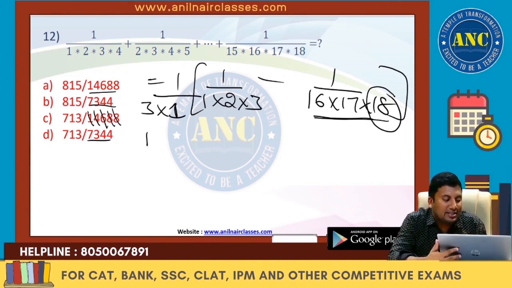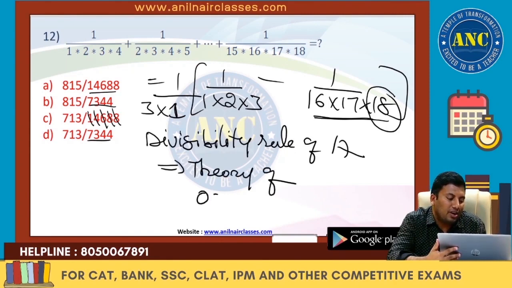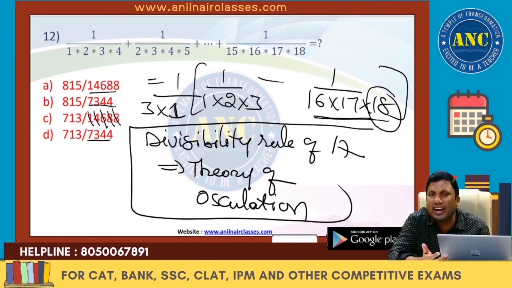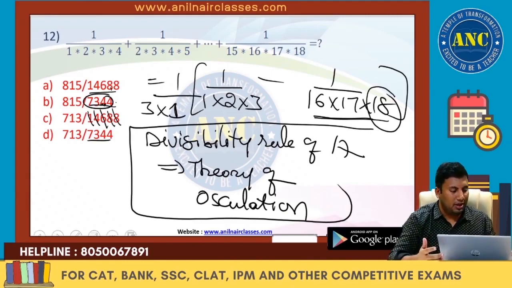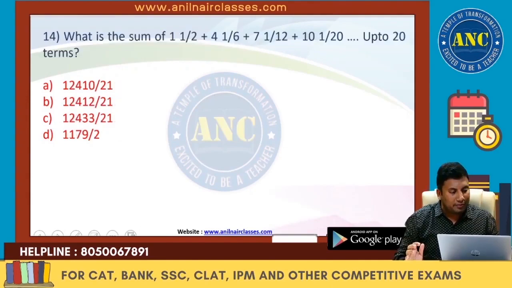17. I will discuss in my prime number class how to use the divisibility rule of 17. Divisibility rule of 17 using the theory of osculation. Theory of osculation helps you to know the divisibility rule of 17. You can apply the divisibility rule, but here I am not discussing because if this is a multiple of 17, obviously this will be. I hope the idea is clear. Method 2 is always there for you.